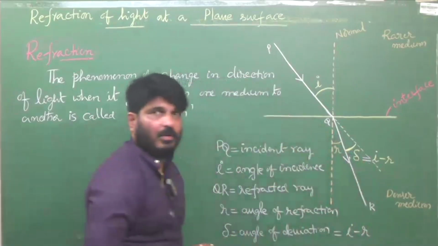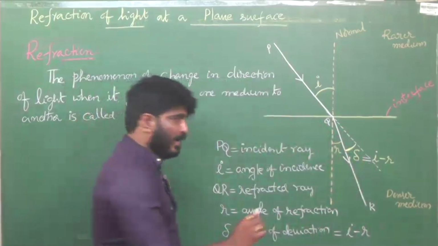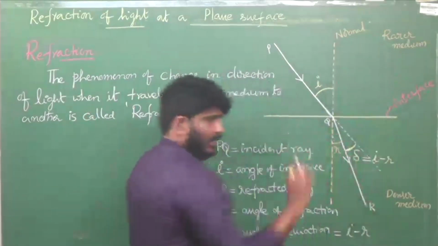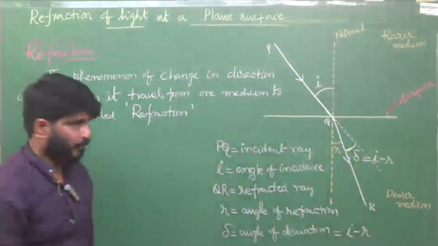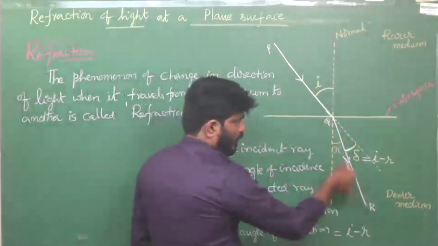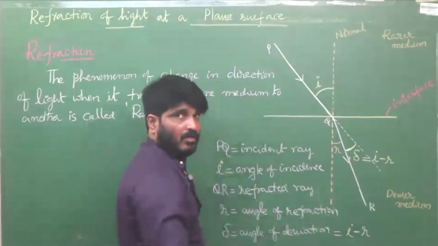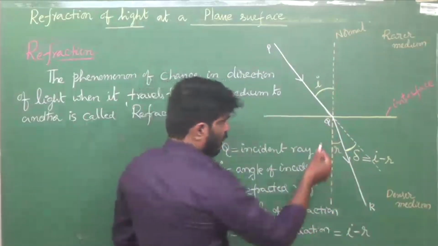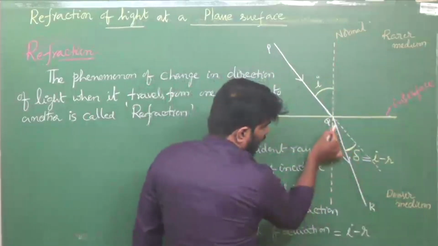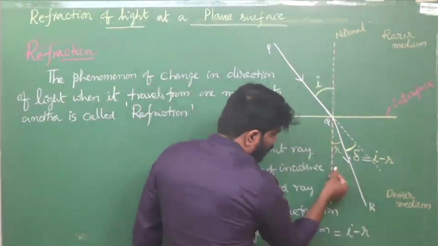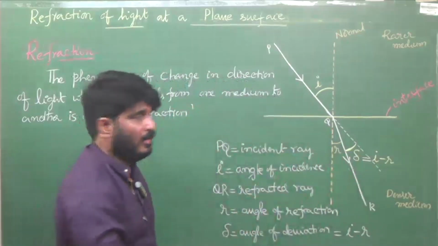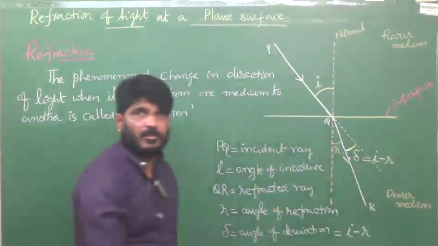But you should be careful. The angle of deviation is I minus R when light travels from a rarer medium to a denser medium. One more point you have to remember; it plays a very important role while solving problems or numericals. When light enters from a rarer medium to a denser medium, the ray bends towards the normal, because speed decreases.